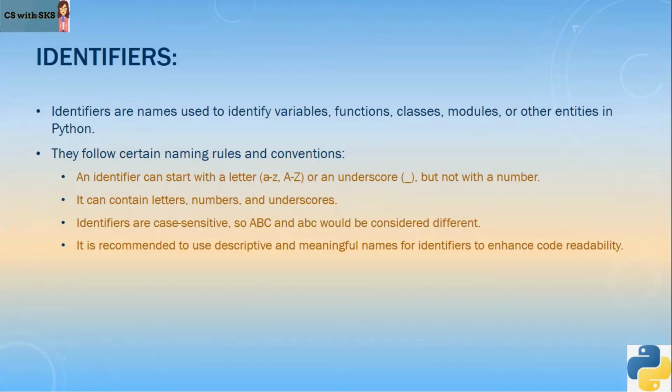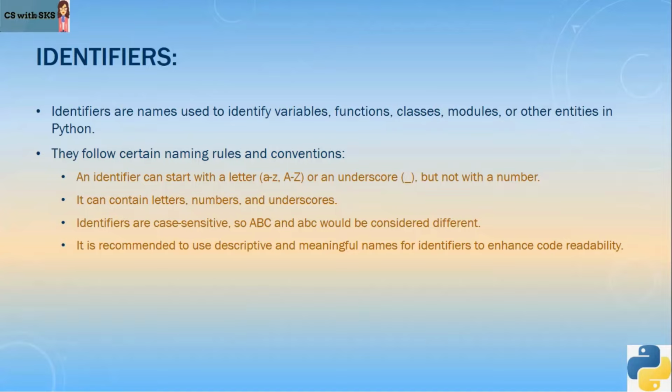So what we use in a program, we use some numbers, we use some letters, we use some sentences, right? A few things are known as variables, a few as functions, classes, modules, and there are many other identities which we use in Python. So each identity that we use in Python, we give them some names. So identifiers are basically names given to those things.